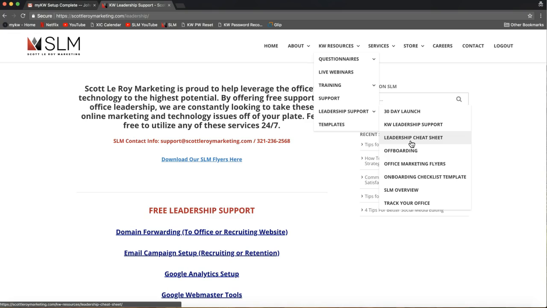From things like even looking up what your agent's KW email address is or their Playster website address, to putting your agent's MLS ID to the white pages and so forth. So I believe that's around 30 plus pages there for that leadership cheat sheet. So feel free to check that out if you would like written instructions on how to do anything.